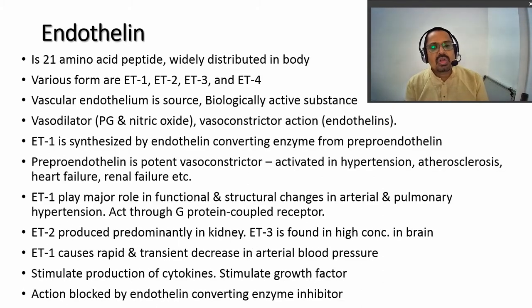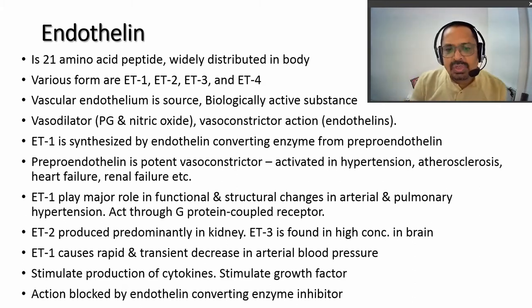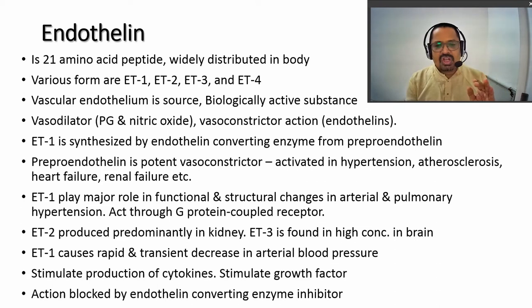The next autocoid is endothelin. Endothelin is a 21 amino acid peptide widely distributed in the body. Various forms of endothelins are found, like ET1, ET2, ET3 and ET4. The main source of these endothelins is the vascular bed, and they are biologically active substances. Prostaglandin and nitric oxide produce vasodilation, and this is counteracted by the endothelin actions, as endothelins produce vasoconstriction.